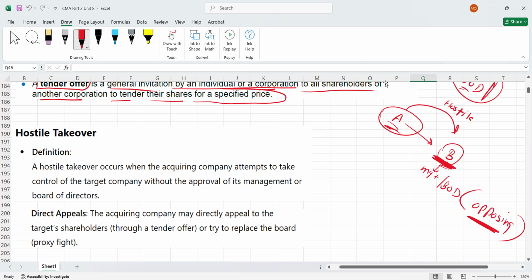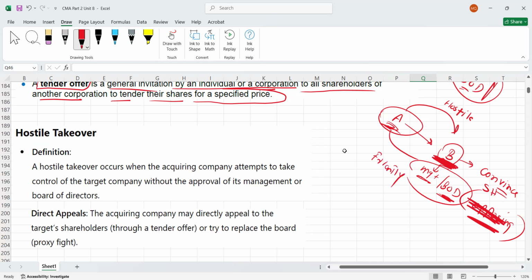So here we got our definition of hostile takeover, because there is another definition, which is called friendly takeover. Friendly is slightly different. Friendly means B's management and the board of directors are not opposing. They are also ready to sell, and they are trying to convince the shareholders of B to sell the stocks to A. So if B's management and the board are not opposing, this is called a friendly takeover.